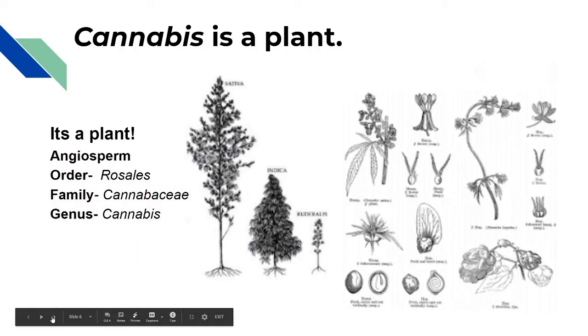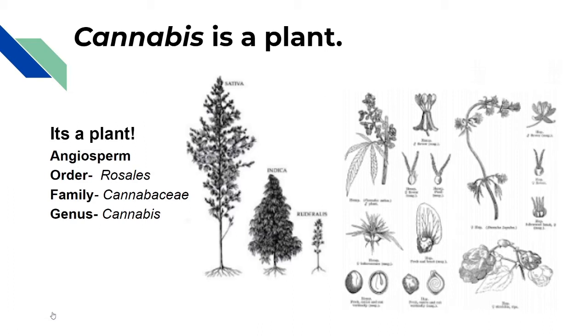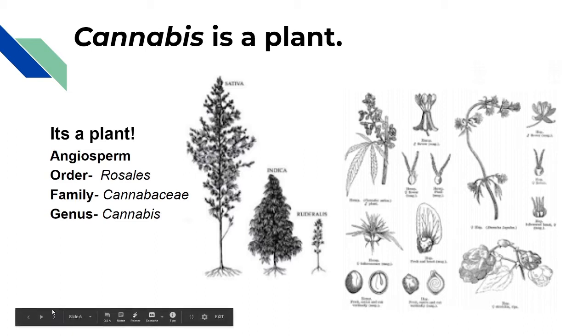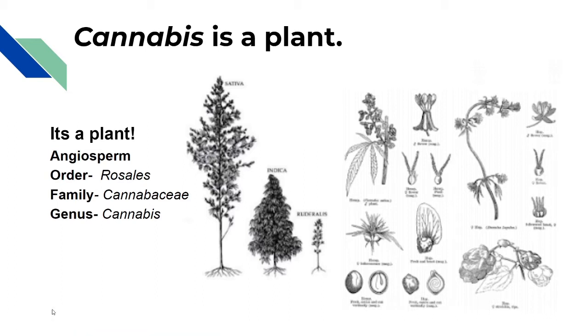So just to prove once more that it is a plant, it's an angiosperm. That means that it makes a seed and pollen. That means that the plants are sexed. There's a female version of a plant and a male version of a plant. Intersex plants or hermaphrodites are often a result of female plants getting some kind of light stress.